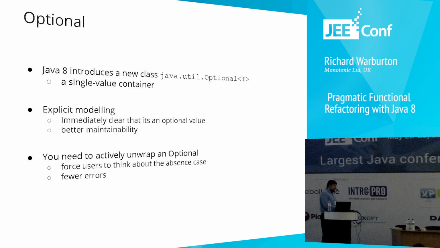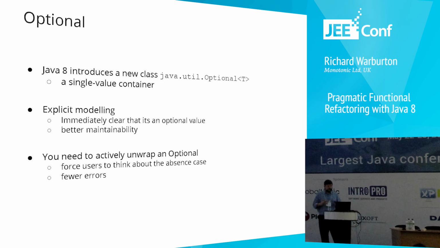But Java 8 has an alternative solution to this kind of problem, which is the optional data type. It's in the standard library at java.util.Optional. It's a generic type, so Optional of T, and you can think of it as being like a container or like a collection, but that either has 1 or 0 values in. Okay? So it provides you explicit modeling. It says this value is either optional, it's either present or absent. And it's immediately clear to you that it's genuinely optional.